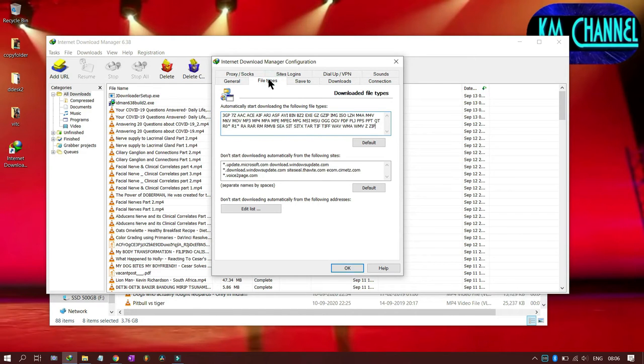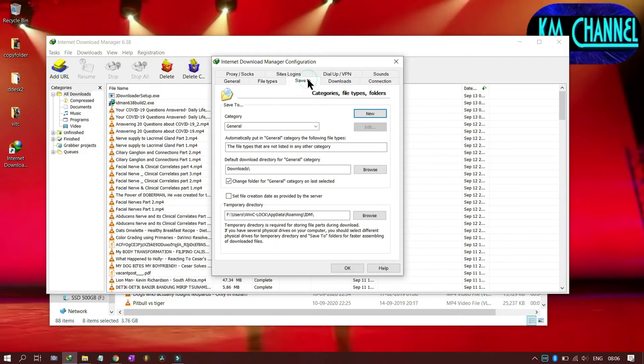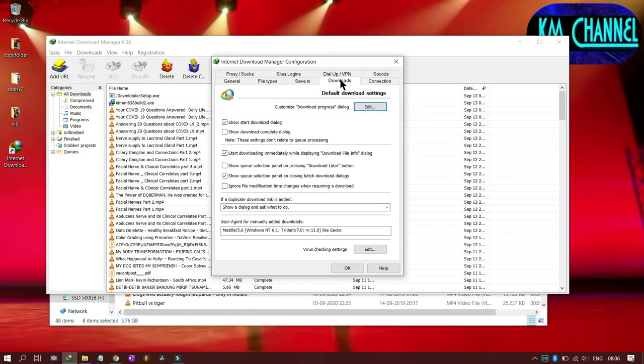Then file types. What file types do you want to let Internet Download Manager search for? This is what they have put by default. I have not touched it. And save to. So this is the download folder, where it will save all the files. You can create a subfolder, download/IDM, like Internet Download Manager, and in that folder it will save. Or save to desktop, but it will clutter your desktop. But just to tell you, you can choose the path and place where you want to save the files automatically.